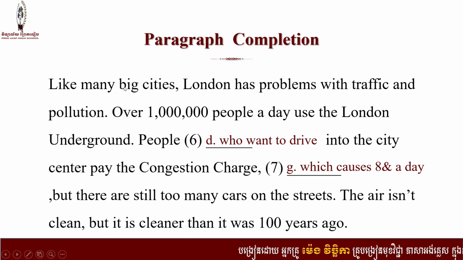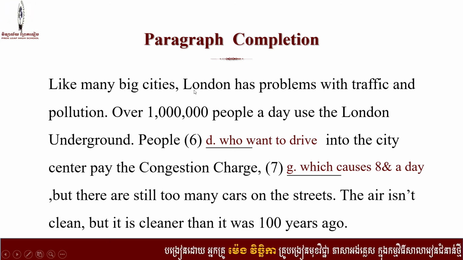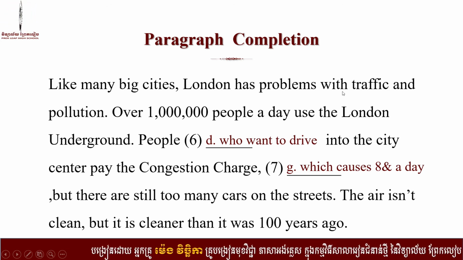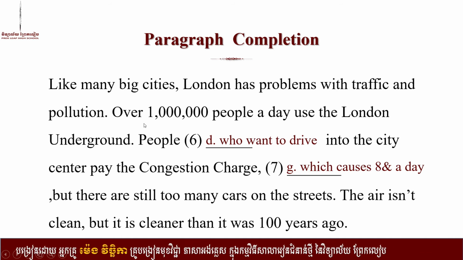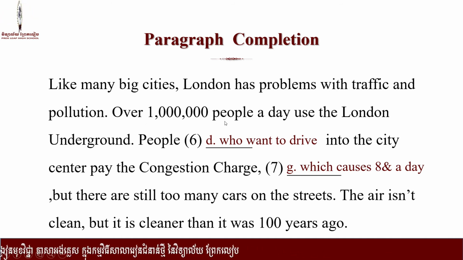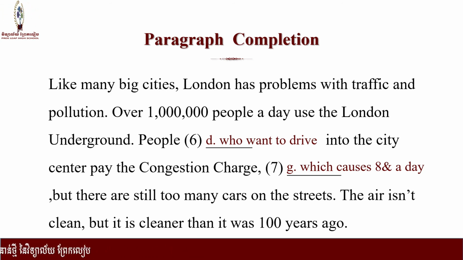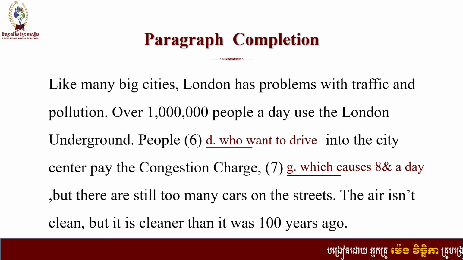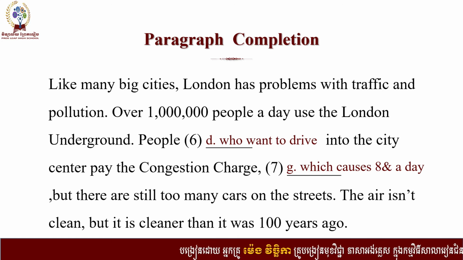So, like many big cities, London has problems with traffic and pollution. Over 1 million people a day use the London Underground. People who want to drive into the city centre pay the congestion charge, which causes problems, but there are still too many cars on the streets. The air isn't clean, but it is cleaner than it was 100 years ago.